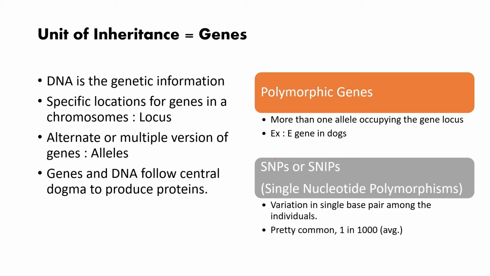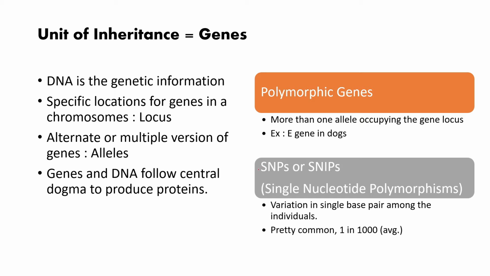Now there are multiple alleles of the same gene, and those multiple alleles function differently, so the phenotype comes out differently. And if there are so many versions of one gene, then that is called a polymorphic gene. That is more prominent in different organisms. For example, in dogs, the coat color has multiple variations of the same allele. So there are multiple variations of alleles.